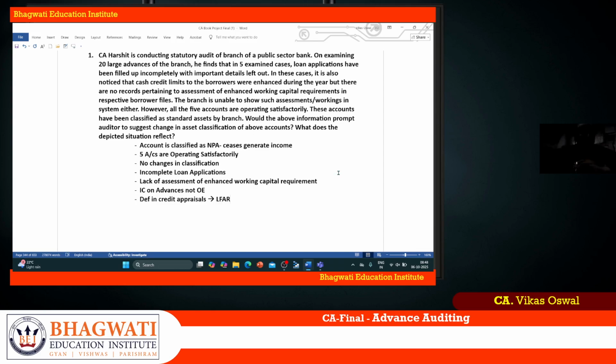So here you don't have to classify. No classification of assets is required. It's a standard asset, receiving the interest installment regularly. Only a control issue is there where the application is not updated properly, and loan disbursements take time. That's what they highlighted. Okay, fine.